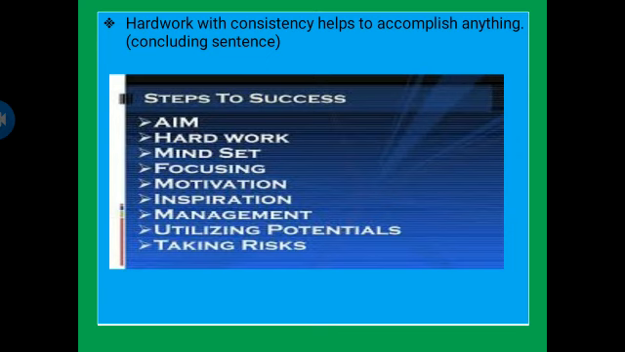Hard work with consistency helps to accomplish anything. This is the concluding sentence, and these are the steps that help one person to move towards success. For example: aim, hard work, mindset. Focusing means focusing on the goal that you want to achieve. Motivation means that you need to have a special kind of motivation to achieve the goal.